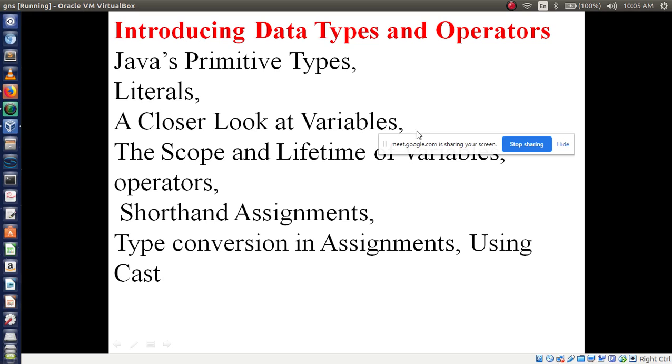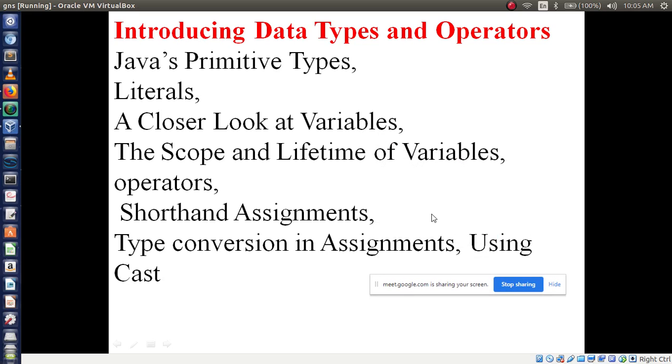Now we will concentrate on the second concept, that is introducing data types and operators. In this concept we will learn primitive data types, then literals, a closer look at variables, then scope and lifetime of variables, operators and shorthand assignments, then type conversion. Basically it belongs to module 1 only. In module 1 we have 5 concepts, and under them these are the sub concepts. So today we are going to see data types and operators.